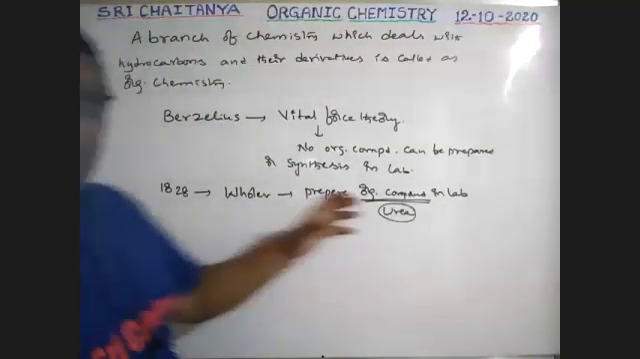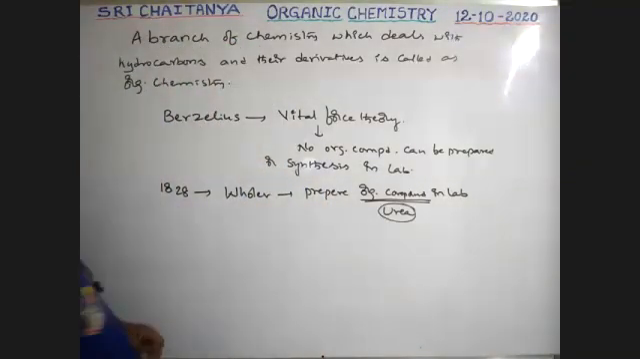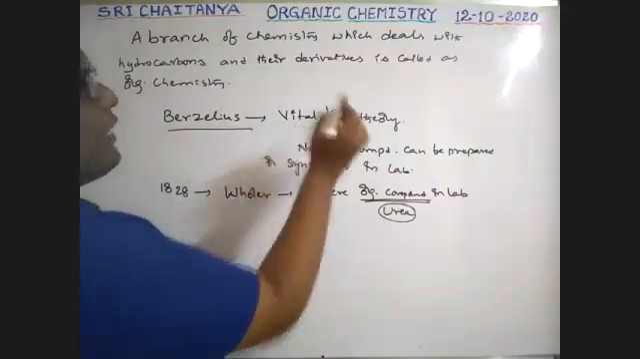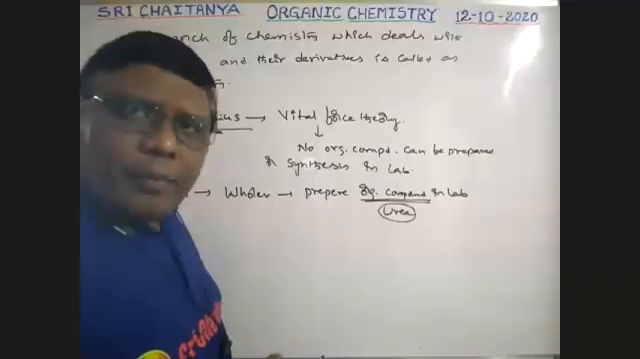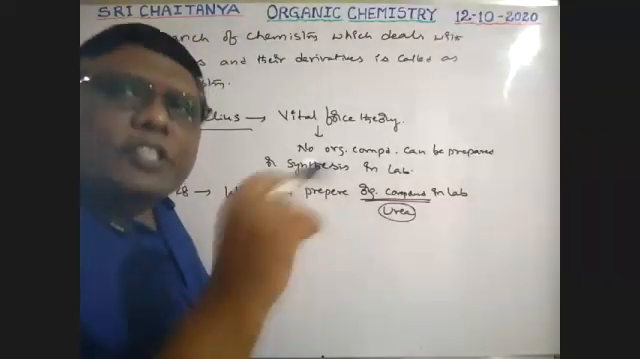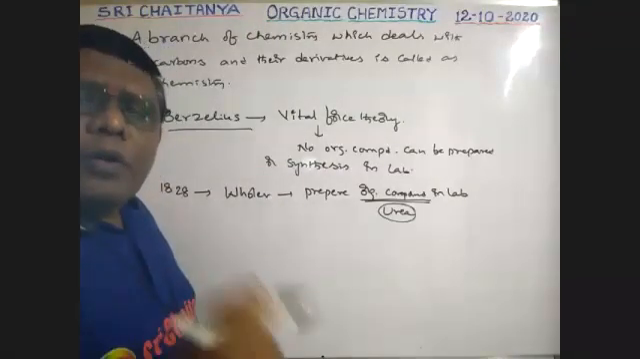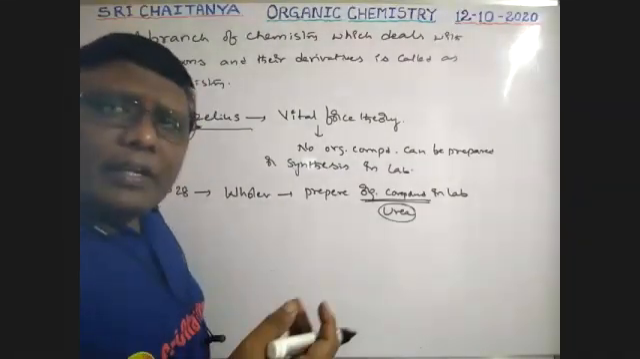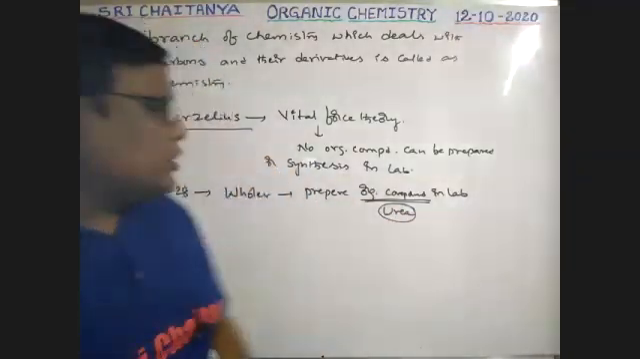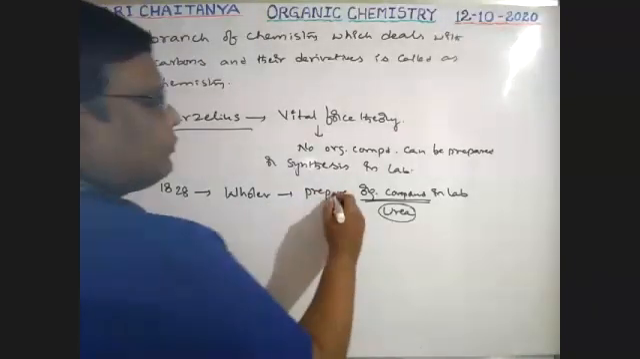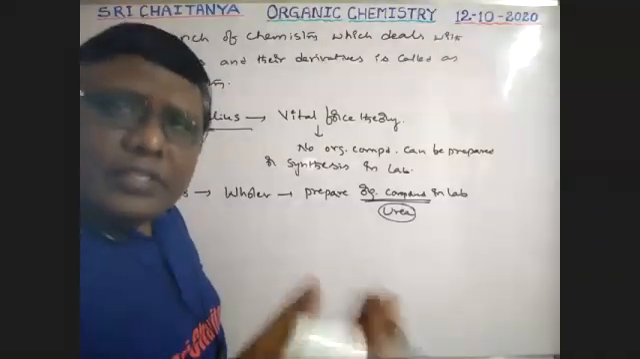So that means this concept rules out the Berzelius vital force theory. According to Berzelius, no organic compound can be prepared in our laboratory, but it is possible. That was proved by Wöhler. Which compound did he prepare? That is urea. How did he prepare it?